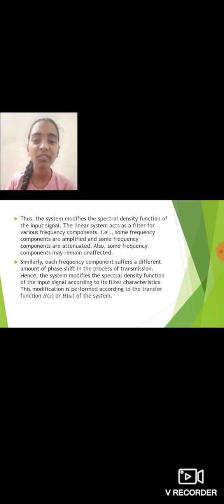Thus, the system modifies the spectral density function of the input signal. The linear system acts as a filter for the various frequency components. That is, some frequency components are amplified and some frequency components are attenuated. Also, some frequency components may remain unaffected. Similarly, each frequency component suffers a different amount of phase shift in the process of transmission. Hence, the system modifies the spectral density function of the input signal according to its filter characteristics. This modification is performed according to the transfer function H of s or H of omega of the system.